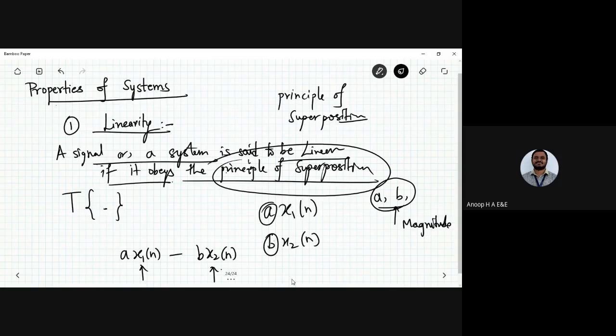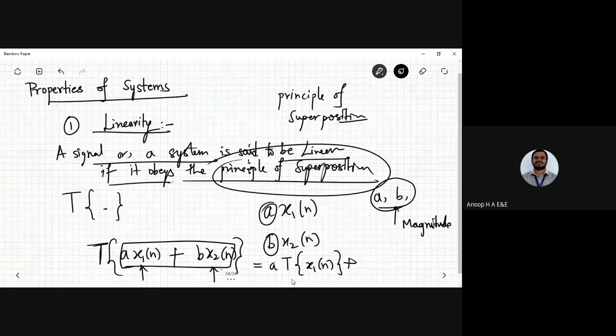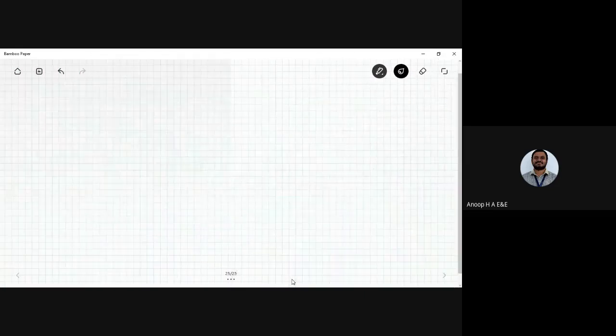When I take the sum of these weighted inputs and apply the operator on the signal, what do I need to get? T of a x1 of n plus b x2 of n should be equal to a T of x1 of n plus b T of x2 of n, where a is generally a constant. So two input signals have to be defined there.